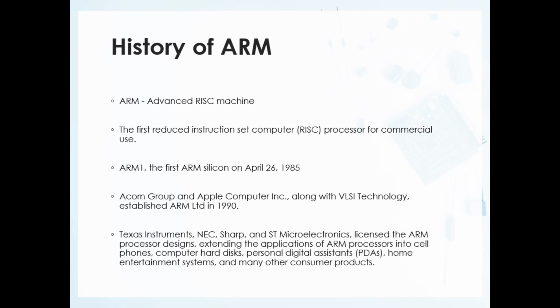So, the first commercial processor was made available in 1985, and the company, that is Acorn Computers Limited, was renamed as ARM Limited in 1990 in association with Apple and VLSI Technology.